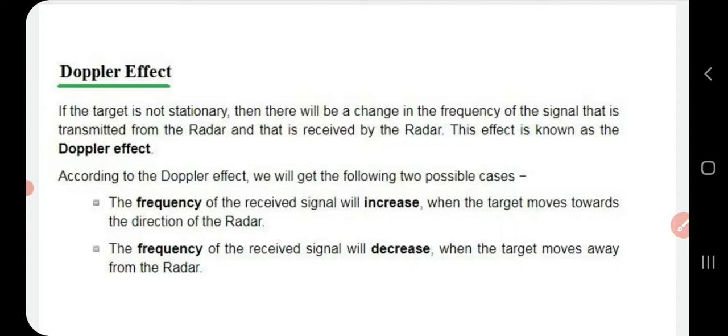Now, if a target is not stationary, definitely there will be a change in frequency between the signal that is transmitted from the radar and the signal that is received by the radar. That effect is known as the Doppler effect. Now, as per the Doppler effect, there are two possible cases. The first one is that the frequency of the received signal will increase when the target moves towards the radar. The second one is that the frequency of the received signal will decrease when the target moves away from the radar.